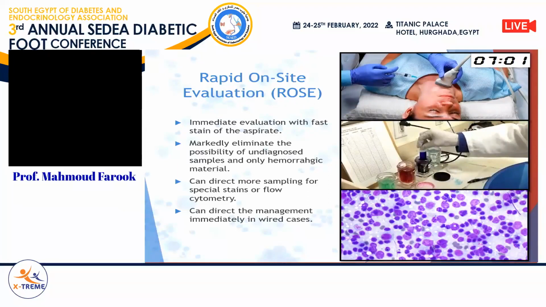At the same site of aspiration, we asked the patient to uncover the left breast and left axilla. We found multiple axillary lymph nodes. And when we did fine needle aspiration from these lymph nodes, it was revealed to be ductal adenocarcinoma of the breast metastatic to the ipsilateral axillary and cervical lymph nodes. This shows the marked importance of doing rapid on-site evaluation beside the patient during the procedure.